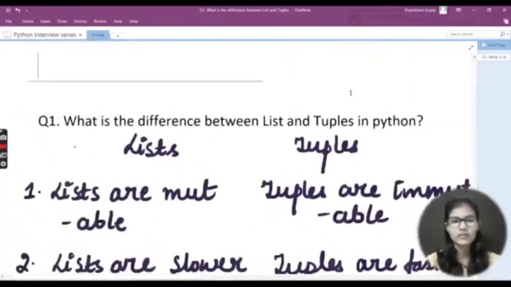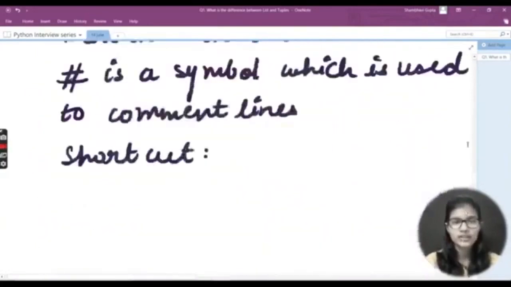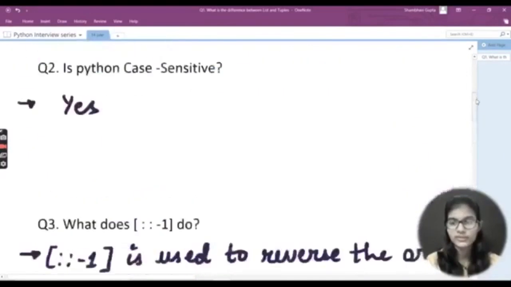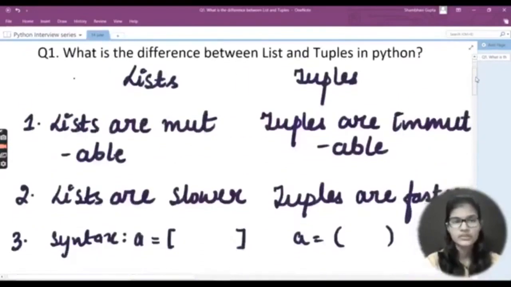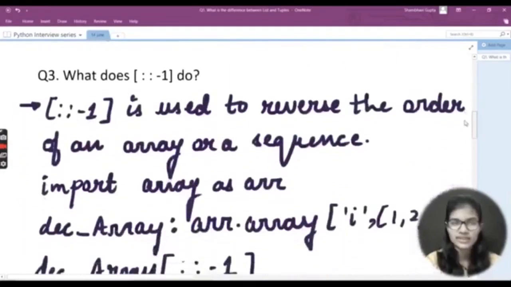So these were the 5 questions that we discussed today in the very first part of this Python interview series. The very first question was: what is the difference between list and tuples in Python? Second: is Python case sensitive?